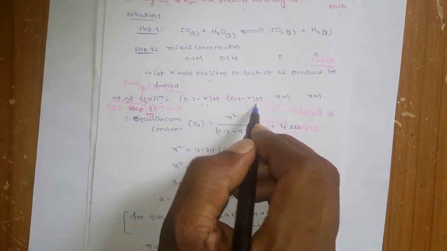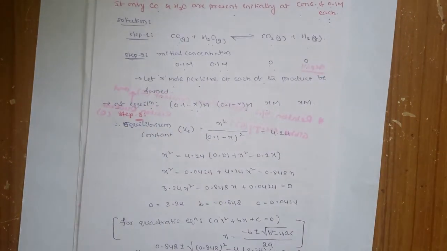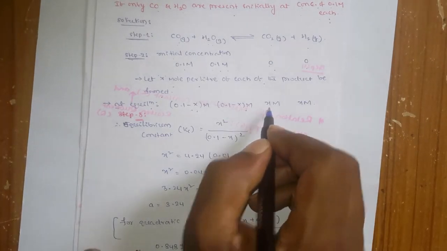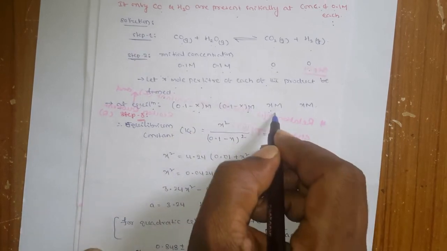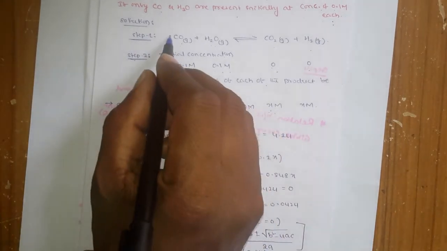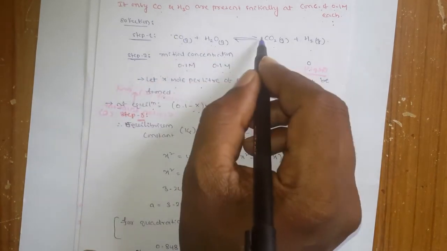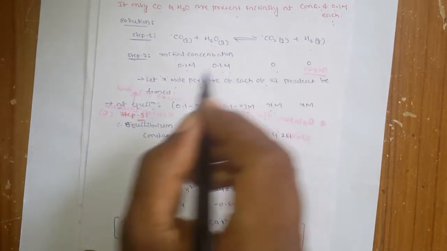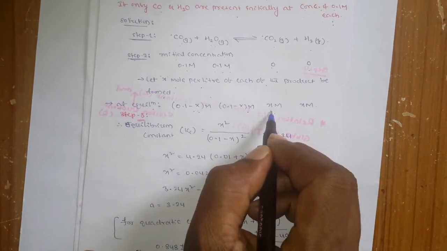Okay, here initially there is 0, right? And after some time how much is formed? x moles. Because x is converted, x is formed here. Since 1 mole of CO is converting to 1 mole of CO2, if x moles are subtracted here, x moles will be formed here.